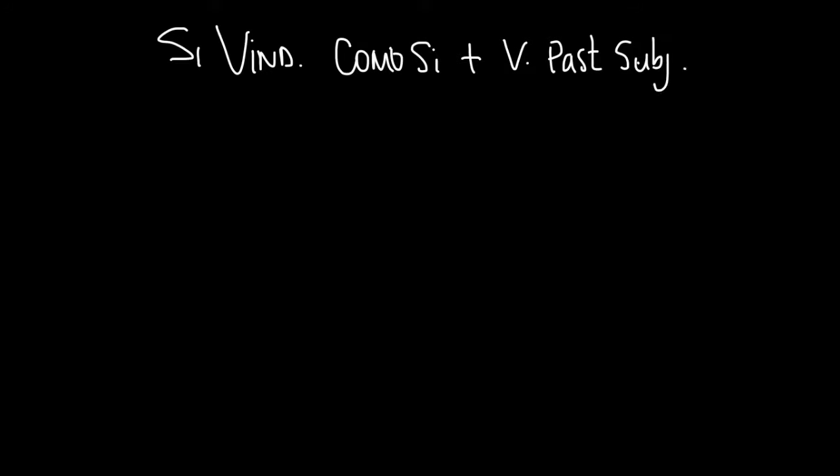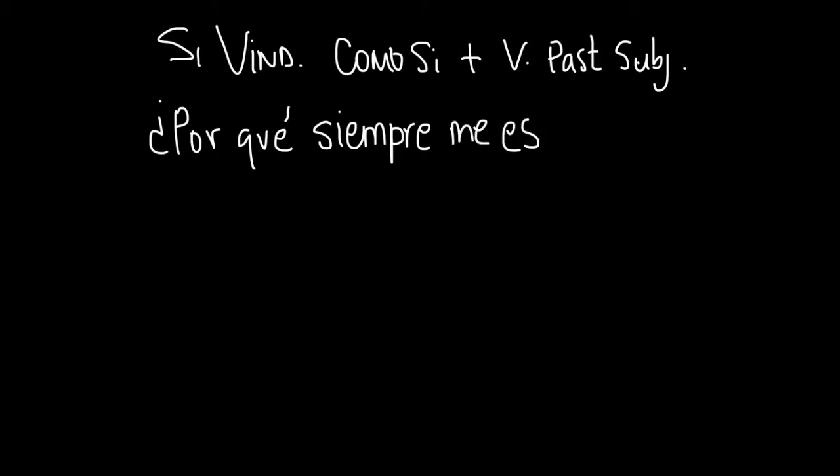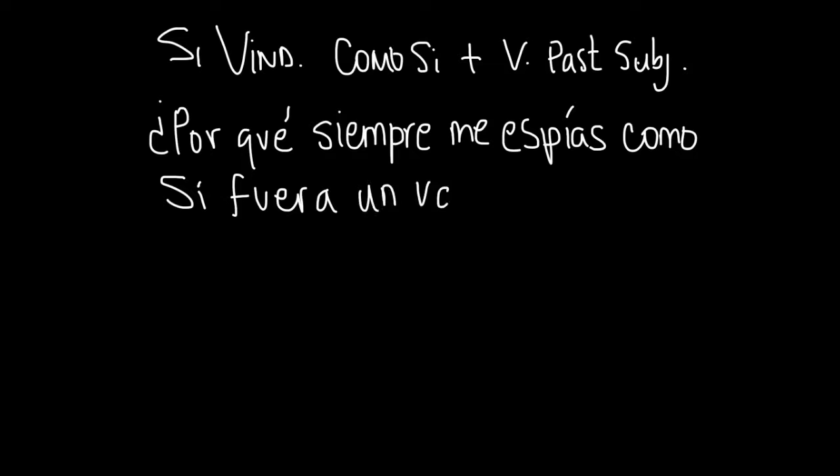The next use of the subjunctive is when we have a subject and a verb in indicative, and that is followed by the expression como si, as if. And then the verb that follows is in the past subjunctive. So for example, ¿por qué siempre me espías como si fuera un vampiro?